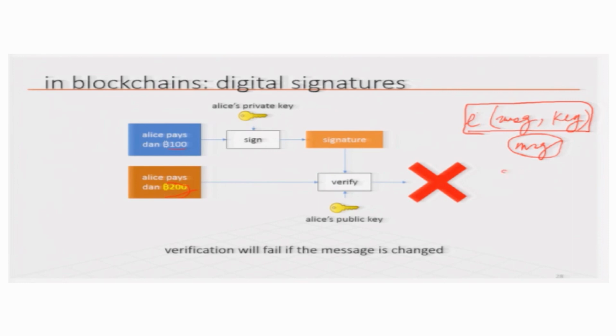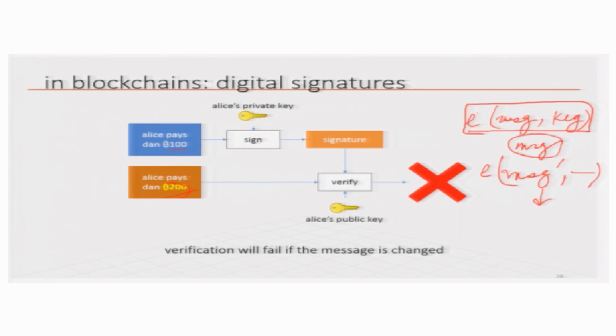Otherwise, if the message is changed to message prime, when somebody encrypts it with some other private key, then that will not check out with Alice's public key, right. So, when you try to decrypt it, it will come out as garbage. So, therefore, if the transaction message comes with Alice's signature and I am able to decrypt it with Alice's public key, that means Alice must have done the transaction, and any information she has put in the message is also not tampered with, right. So, that basically gives us not only the authenticity, but also the integrity of the transaction.